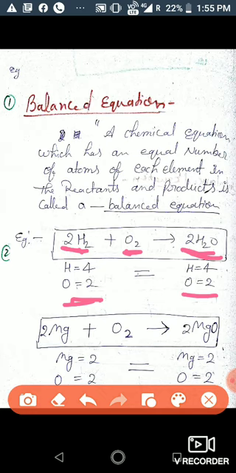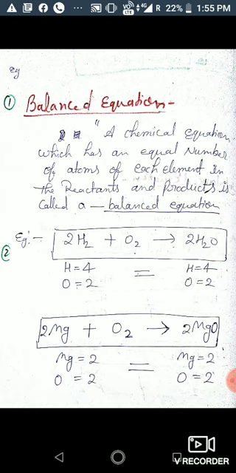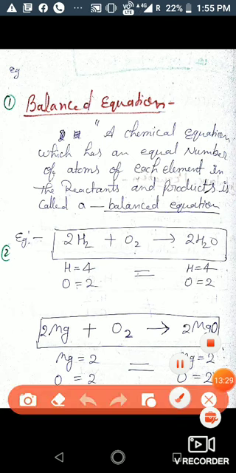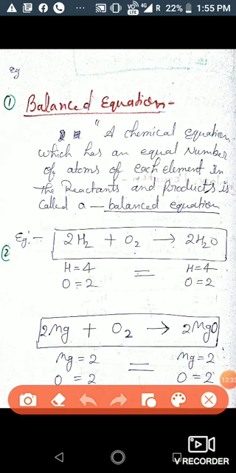Another example is when magnesium reacts with oxygen, it will give magnesium oxide, 2 MgO. So the number of magnesium atoms in reactant side is 2, and the number of magnesium atoms in product side is also 2, and the number of oxygen atoms in reactant side is 2, and the number of oxygen atoms in product side is also 2. So this is a balanced equation.